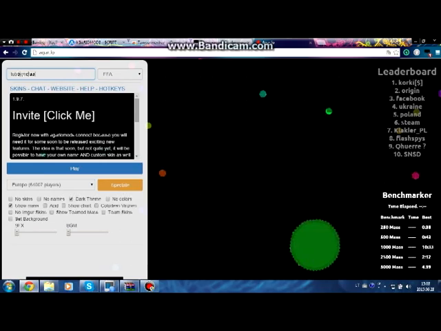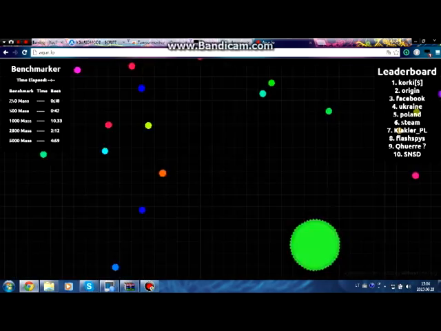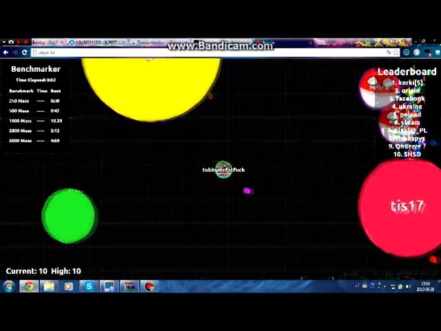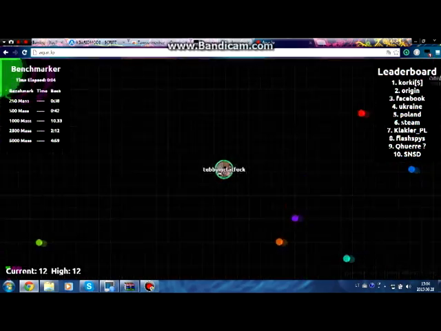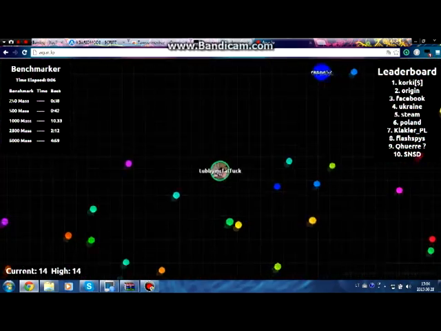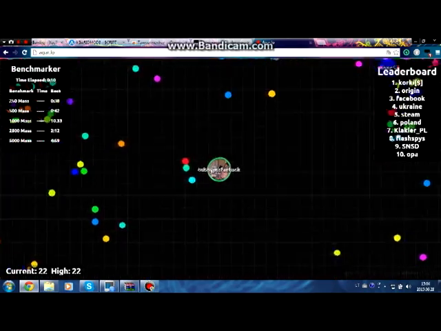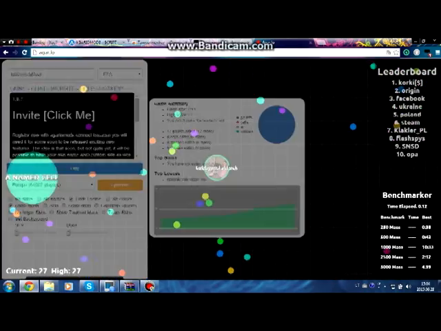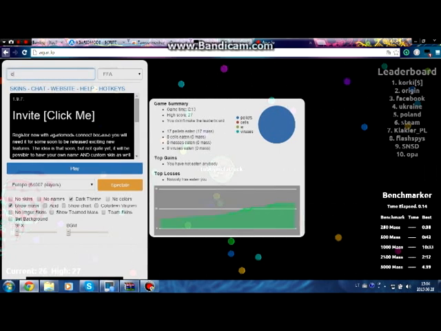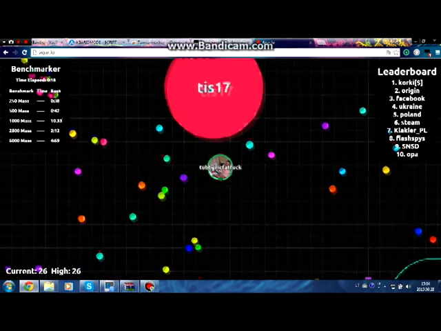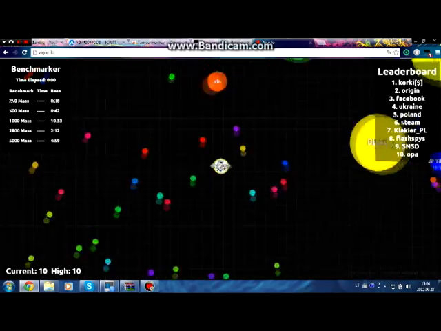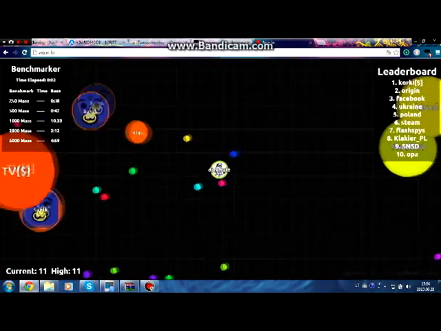MC effect. It's the best skin ever. When you have agariomods, there are plenty more skins. So like the dick, but wait, when I die, yeah, the dick butt. So yeah,